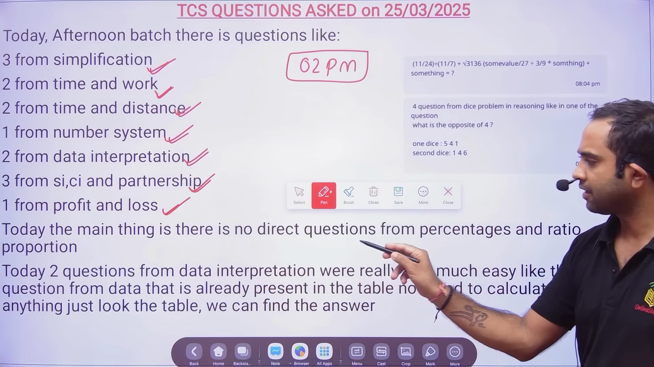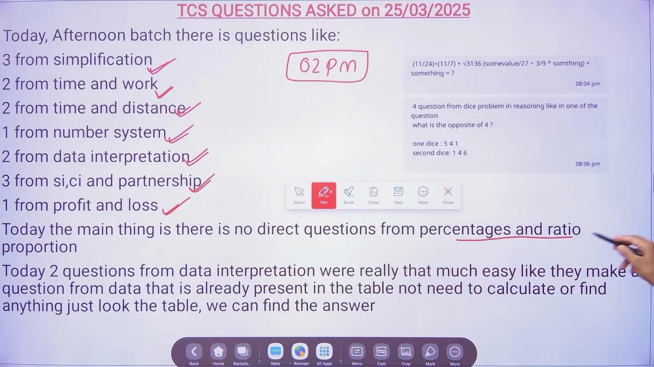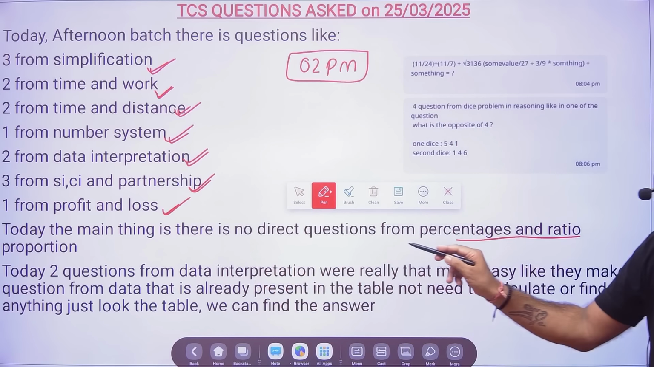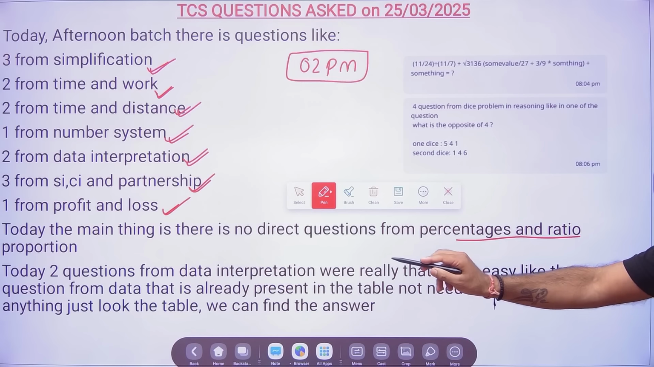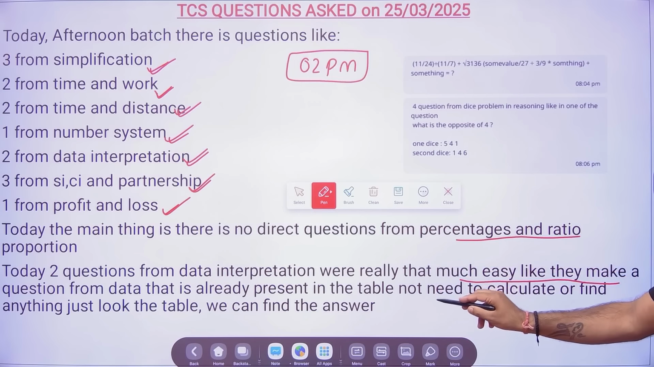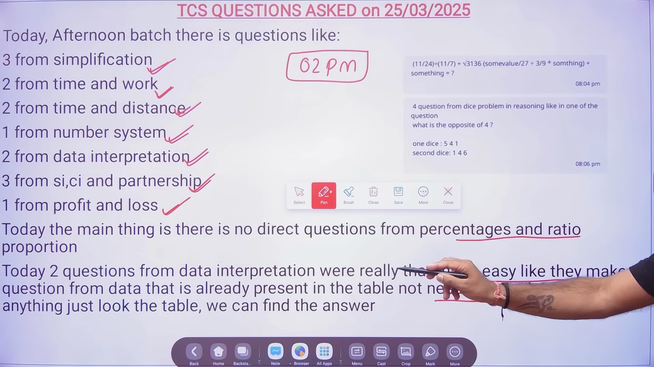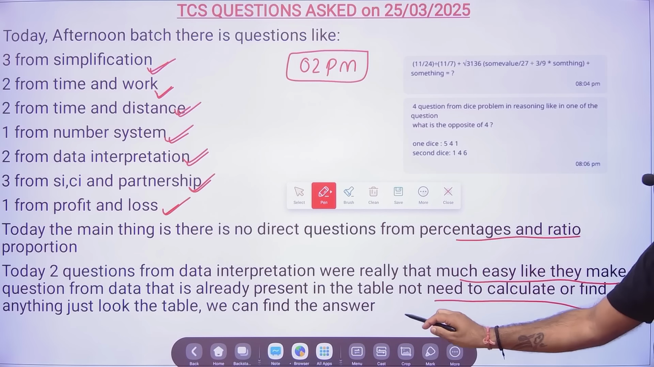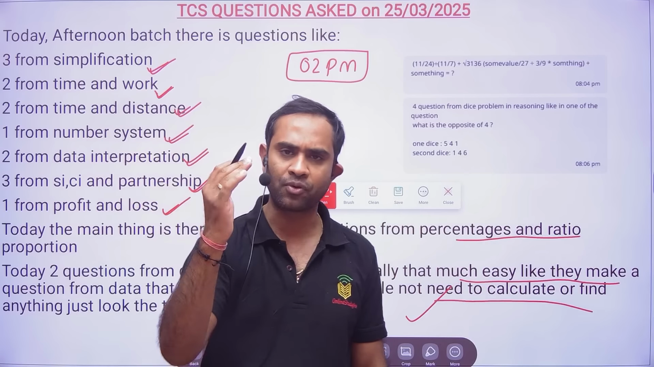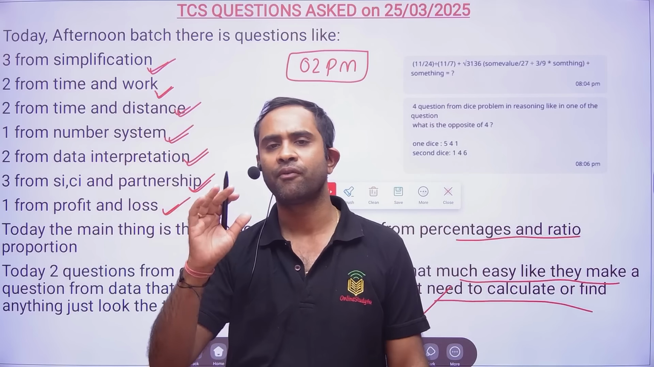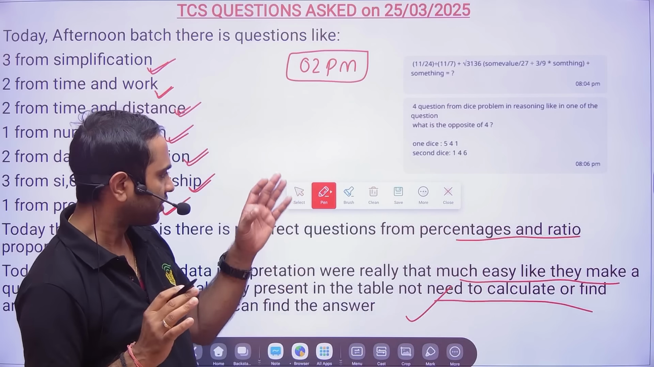Today the main thing is that there was no direct question from percentage and ratio proportion. Today the 2 data interpretation questions were really easy, like they make a question from the data that is already present in the table. No need to calculate or find anything, just look at the table and you can find the answer. So data interpretation questions were basically very simple. You just have to look at the data and you will be able to find the answer, right? So these were the things, friends.